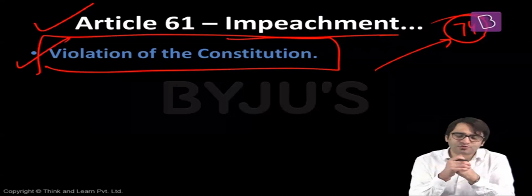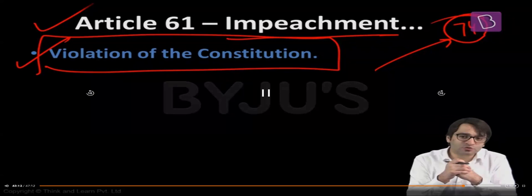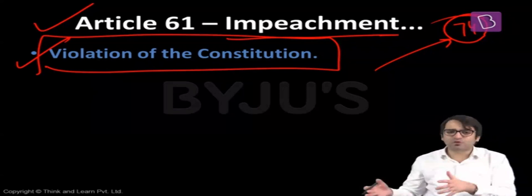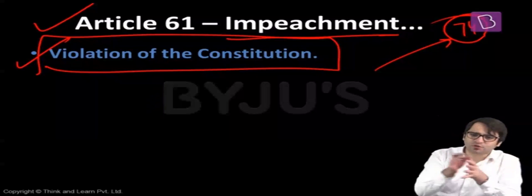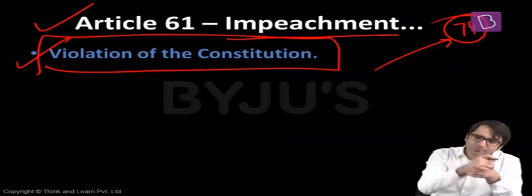What if even then the President is not accepting the aid and advice of the Council of Ministers? That means he is violating the Constitution, and in this case, he is liable to be impeached from his office. That means the President is impeached on the grounds of violation of the Constitution. But this phrase, violation of the Constitution, is not defined in the Constitution. But the process is mentioned.